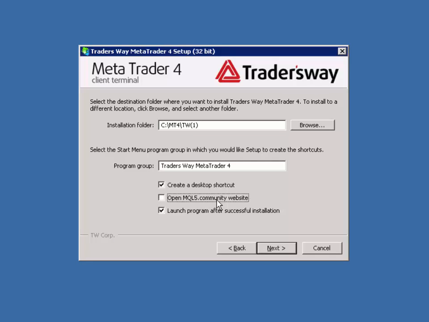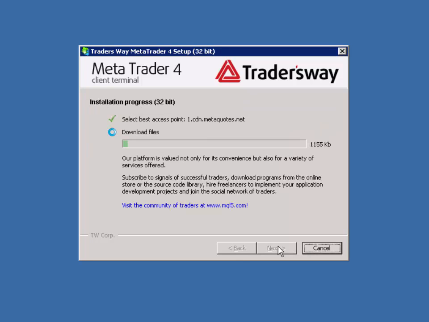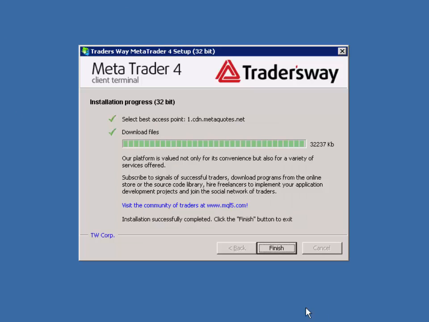Uncheck the box Open MQL5.community website and then click Next. Now click Finish to complete the first installation.